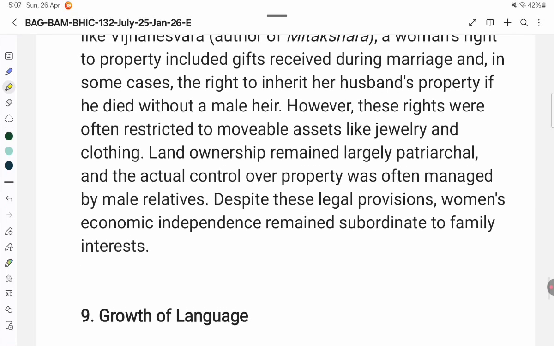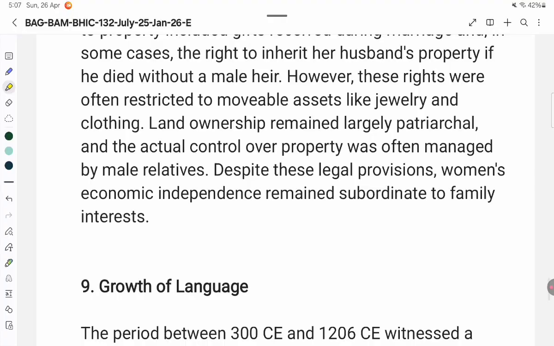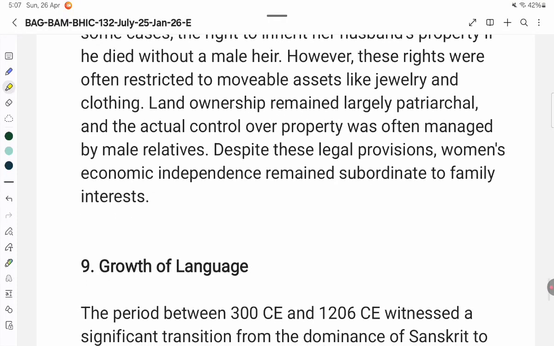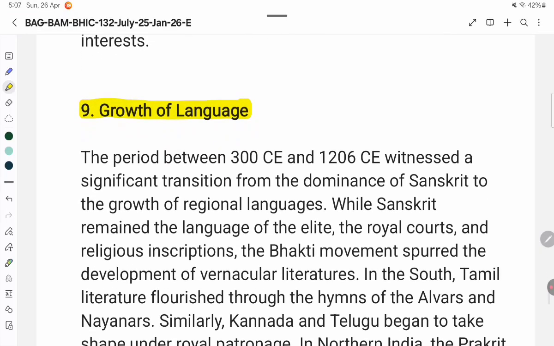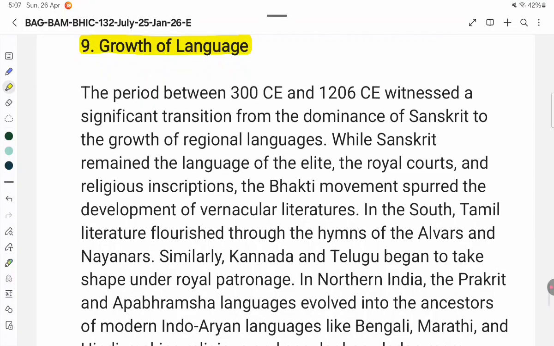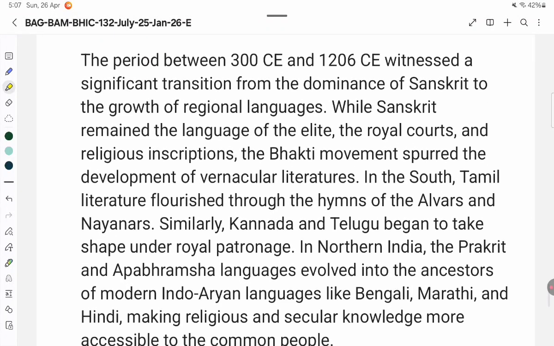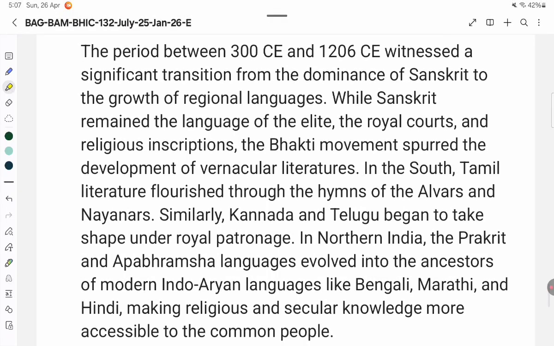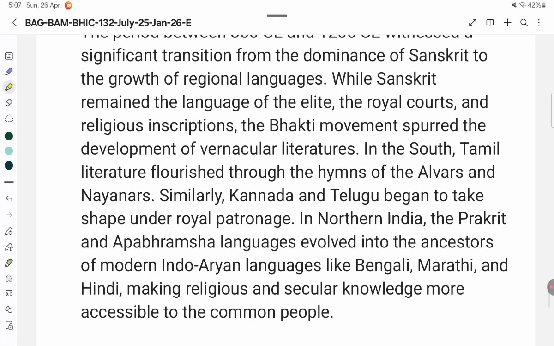9. Growth of language. The period between 300 CE and 1206 CE witnessed the significant transition from the dominance of Sanskrit to the growth of regional languages. While Sanskrit remained the language of the elite, the royal courts, and religious inscriptions, the Bhakti movement spurred the development of vernacular literatures. In the south, Tamil literature flourished through the hymns of the Alvars and Nayanars.